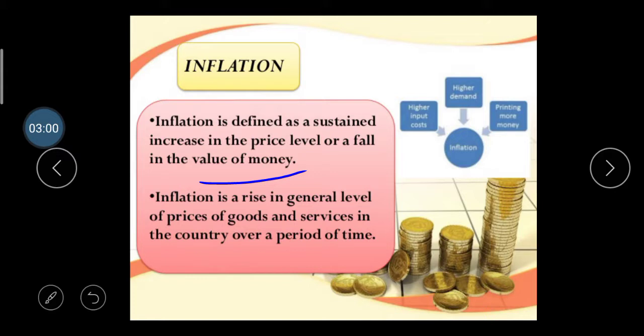That's why inflation is created: because our input cost is higher, our demand is continuously higher, and we require more money to be printed. The RBI, the Reserve Bank of India, does this printing of money. On what basis do they print money? They have to pledge particular gold and particular assets, and only then print this currency. So this type of inflation is created.